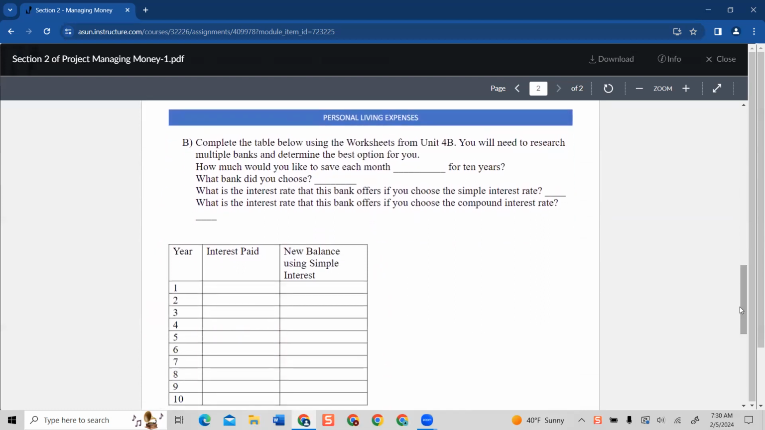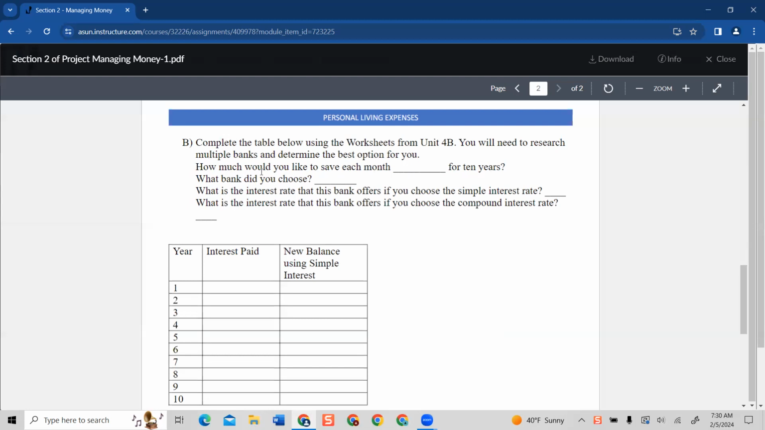Complete the table below using the worksheet, Unit 4B, which is provided for you in the modules page. I'll go back to that. You will need to research multiple blanks and determine the best option for you. You'll need to research and fill in the multiple blanks.